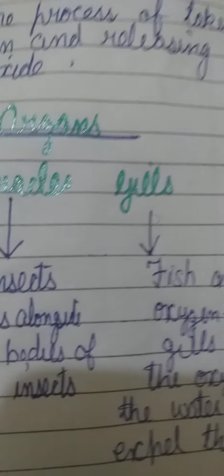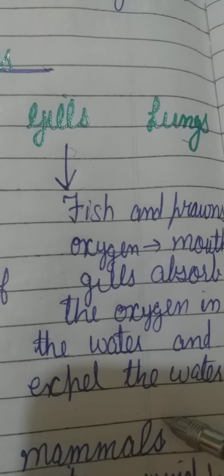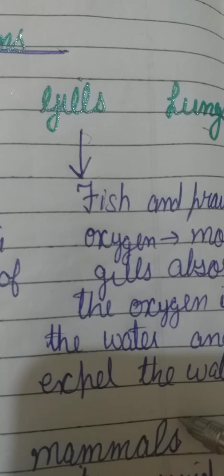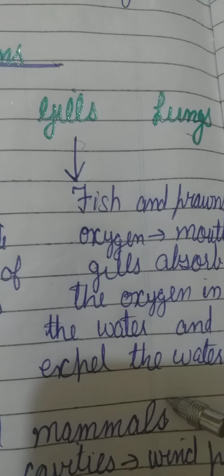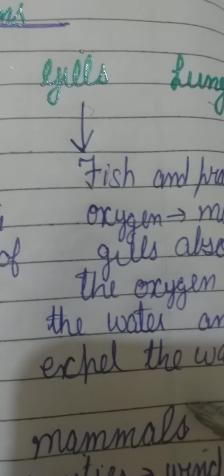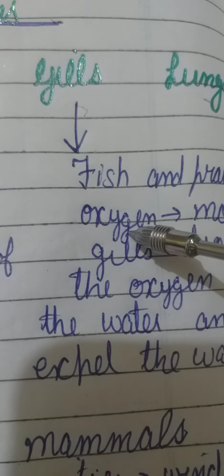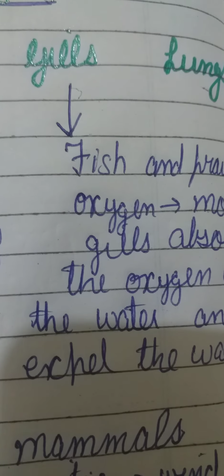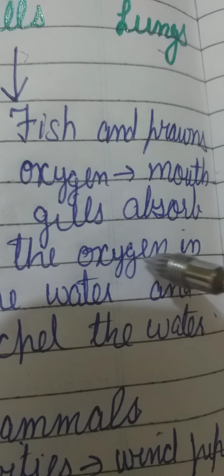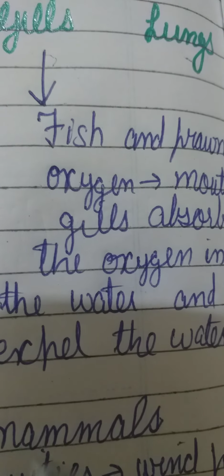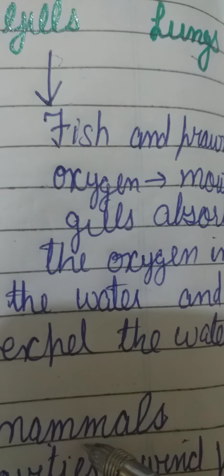Now moving on to fish and prawns. Fish and prawns breathe with the help of gills. The breathing organ of fish and prawns is gills. So what happens? The oxygen which is dissolved in water enters through the mouth, and then the gills absorb the oxygen which is present in the water and they expel the water.